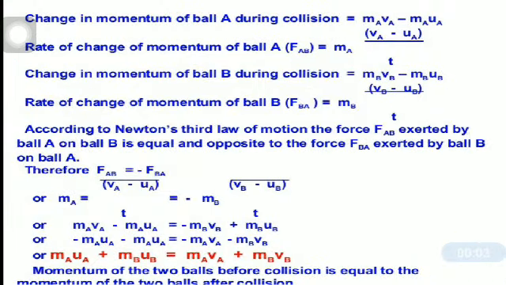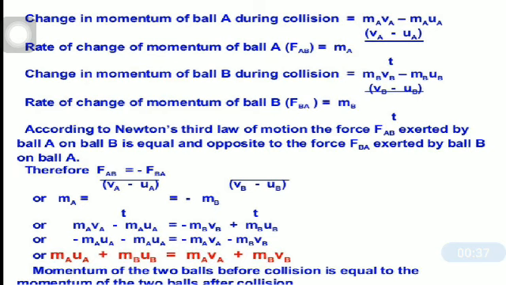The derivation for the law of conservation of momentum. First, the change in momentum of ball A during collision is equal to ma va minus ma ua. And the rate of change of momentum of ball A is actually force. So the formula of force is mass into acceleration, right? So mass is ma and acceleration is velocity upon time. So we can write the change in velocity, va minus ua, upon t.